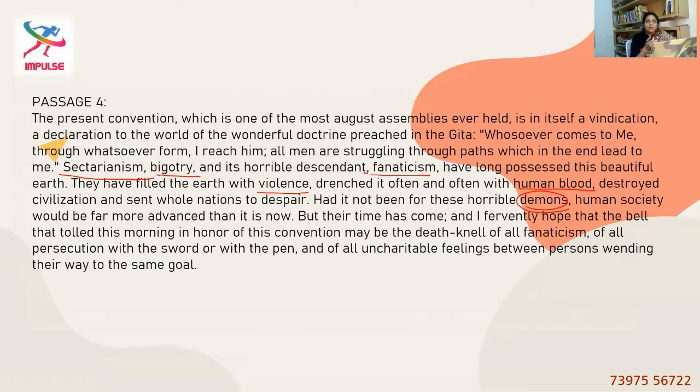Bigotry is one. A bigot is one who has fixed opinions about things, and those fixed opinions are mostly based on prejudice. So that belief is called bigotry, and it's a horrible thing. Fanaticism is again a very strong, they call a person like that a fanatic. So fanaticism. These 3 are the demons according to the passage, and violence is also a demon according to the passage.